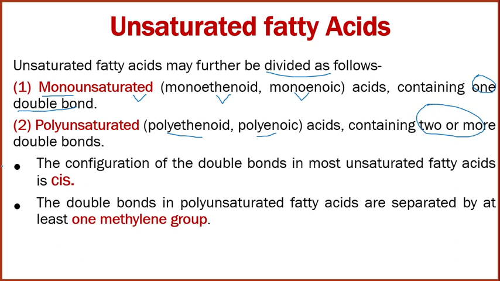The configuration of the double bond in most unsaturated fatty acids is cis form. Again, very important for exam questions: in the majority of unsaturated fatty acids, the stereochemistry is cis. And the double bonds in polyunsaturated fatty acids are separated by one methylene group.